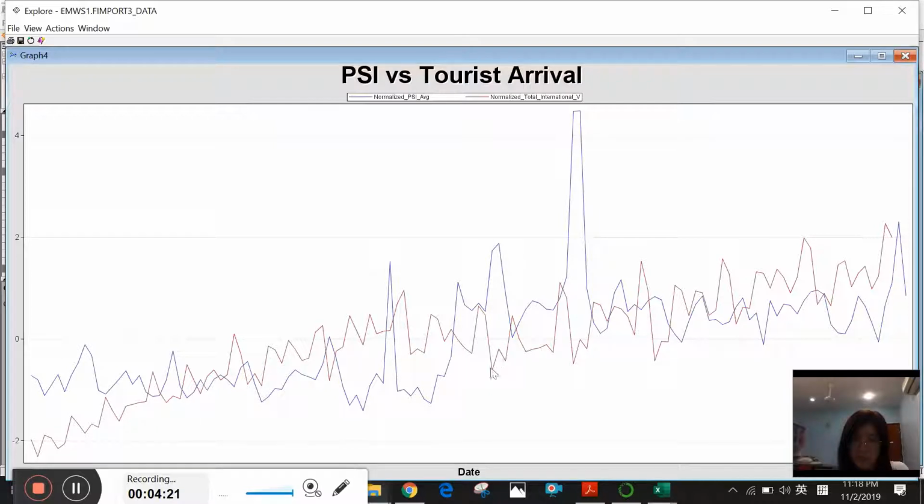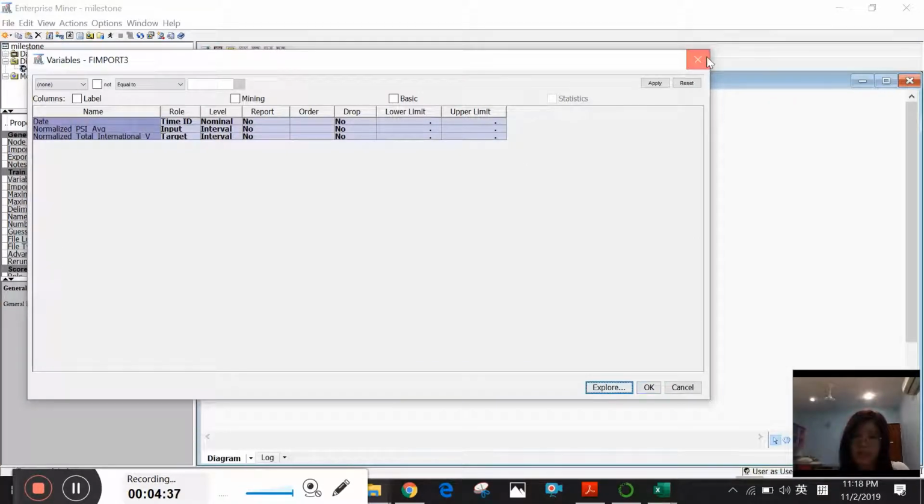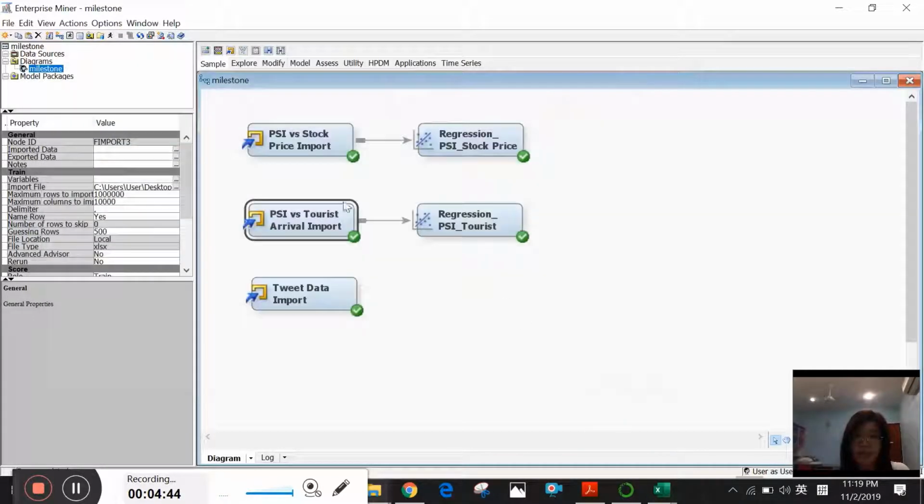Same goes to here and here, and then here and here, here and here. So from these two graphs, we can see that the PSI data is inversely proportional to the stock price data and also the tourist arrival data.